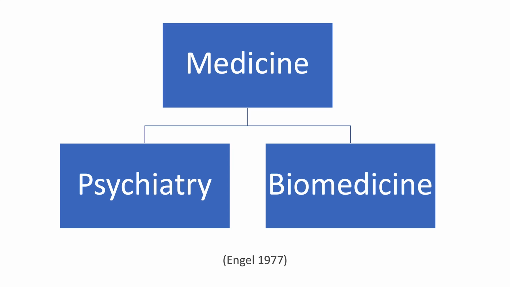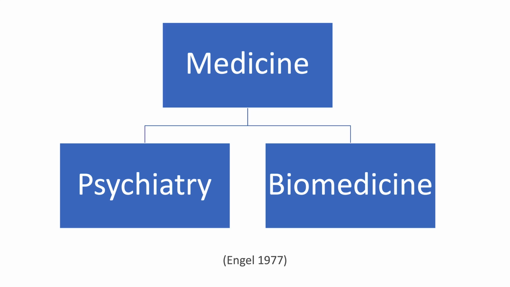On the other side was the biomedicine branch, who had a firm base in the biological sciences. It was believed by many that the field of psychiatry would do well to emulate its sister medical discipline by embracing a medical model of disease.